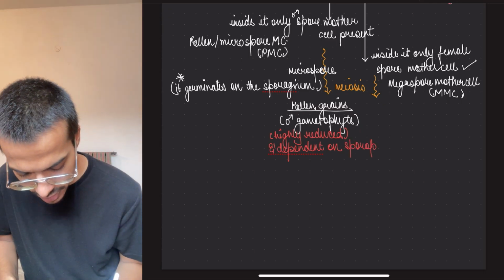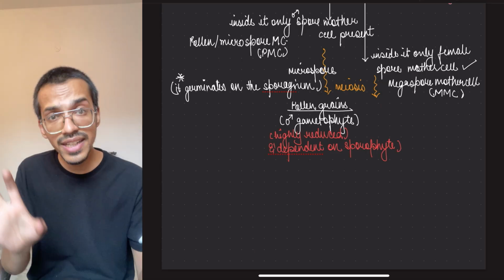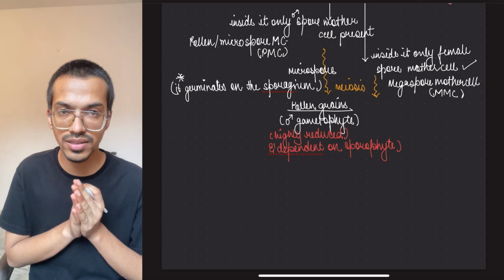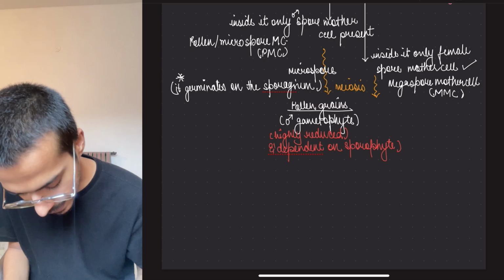The same thing happens with the female also. Inside the sporangium they undergo these processes and form megaspores.